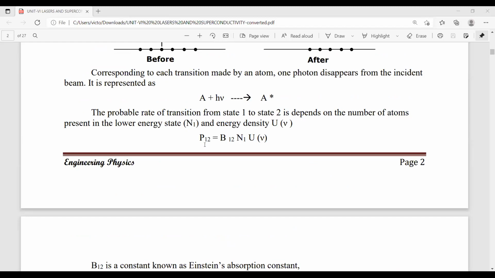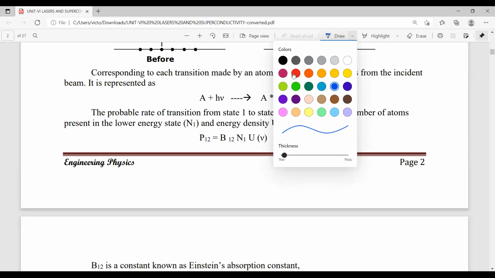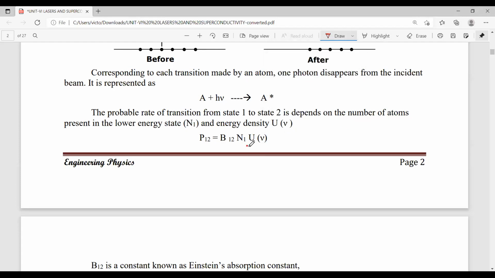Here P12 is the probability rate of transition from state 1 to state 2, and B12 is Einstein's coefficient. N1 is the number of atoms present in the lower energy level, that is the first energy level. U nu is the energy density.